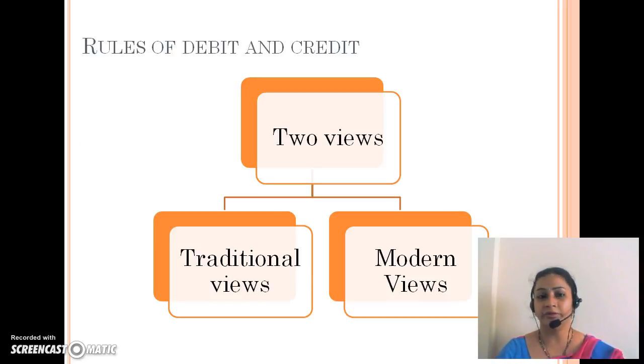There are two views for the rules. The first is the traditional view and the second is the modern view. Both these views give you the same result, the same answer. Either you go with the traditional or you go with the modern. But first, we should understand what is meant by the traditional view.